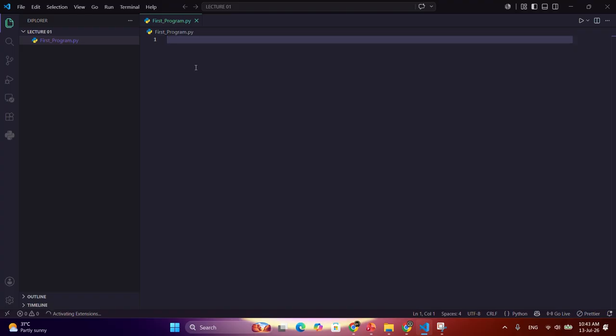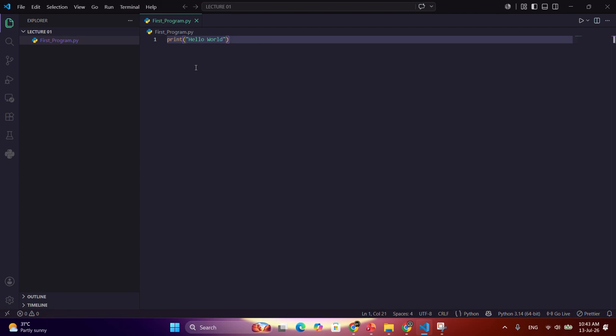So for a simple hello world program, what you need to write is simply print, then opening round brackets. The AI is already showing me what to do, but I will do it myself. Or you can press tab over here also. Press tab, and what AI is showing will be written. Or the second option is you can write it yourself by pressing Shift for double quotes, write hello world. Okay, then double quotes again, and you have written it.